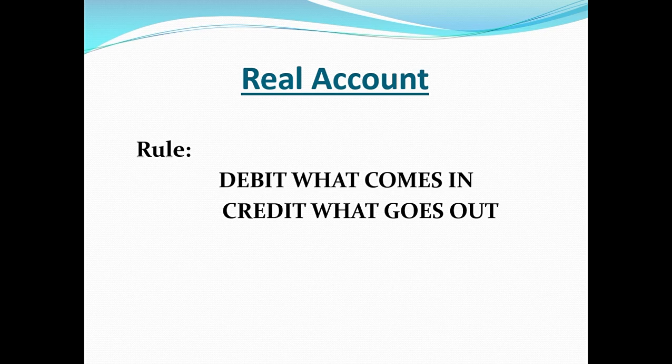So real account deals in assets, and therefore when the assets are there, there is the chance that the asset is coming in the business or it is going out of the business. In case of assets, the rule that we have is debit what comes in and credit what goes out. So if the asset is coming in the business, then the asset would be debited, and if it is going out of the business, it would be credited.